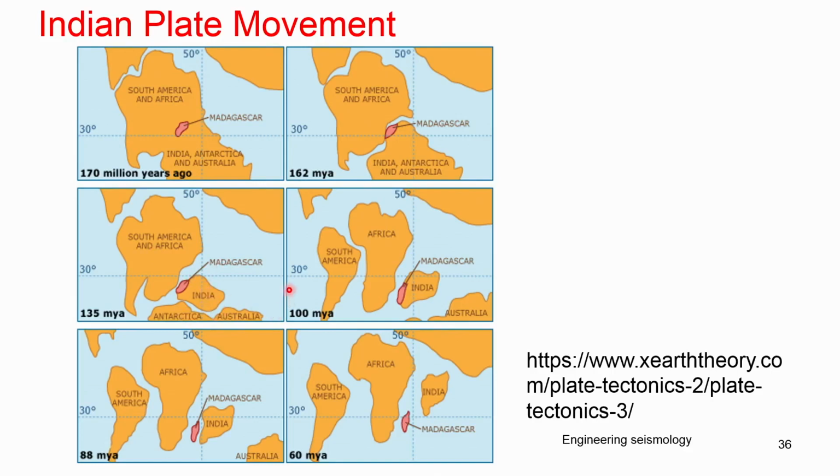Then 100 million years ago, South America broke and went separate. Africa, India and Madagascar together, and Australia was different. So similarly, South America, Africa, Madagascar, India. So this is about 88 million years. At 60 million years, Madagascar moved close to Africa, not anywhere close to India. But India is an island. So this evidence you can find from this website where they have made a detailed discussion about that.